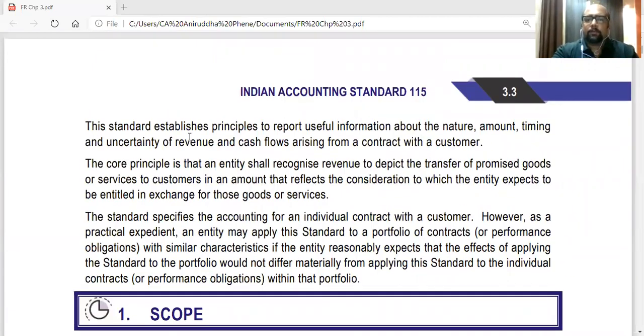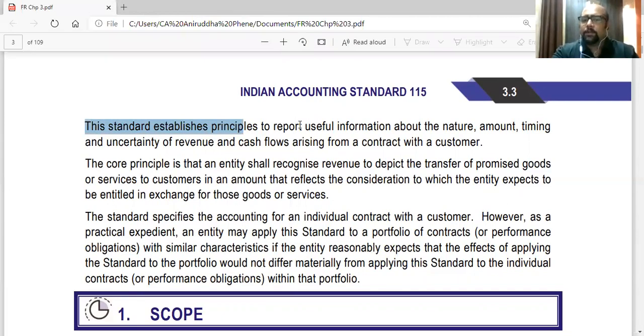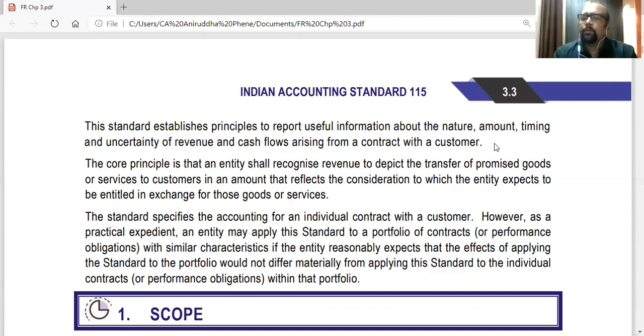Now, introduction. This standard establishes principles to report useful information about the nature, amount, timing, and uncertainty of revenue and cash flows arising from contract with a customer. So basically the entity will be entering into a lot of contracts with its customers. Obviously, when you enter into contract with a customer, you will be delivering either goods or services to the customer. So the important question is, will the customer pay on time?